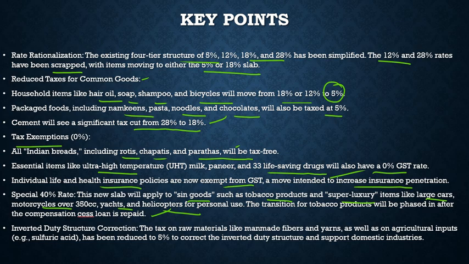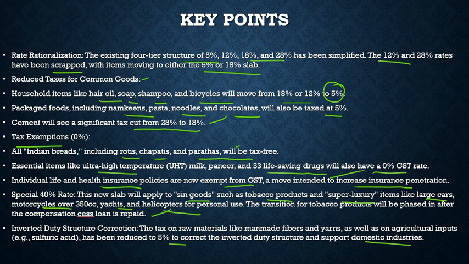Then, what are the inverted duty structure corrections? The tax on raw materials like man-made fibers and yarns, as well as on agricultural inputs, has been reduced to 5% to correct the inverted duty structure and support domestic industries. So this is the little data given with respect to the taxes, how the taxes had been reduced and what are the items for which these taxes had been reduced.